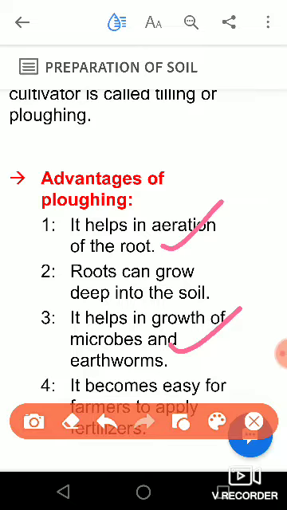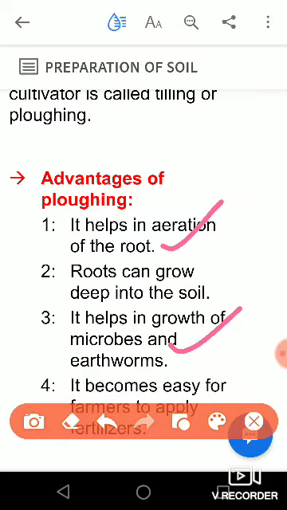So that is why microbes are very useful. They also fix nitrogen in the soil so that plants take nitrogen to prepare protein. Earthworms are the worms which help to promote humus in the soil so that the soil becomes enriched in nutrients. So earthworms are also called the farmer's friend. So that is how it helps.